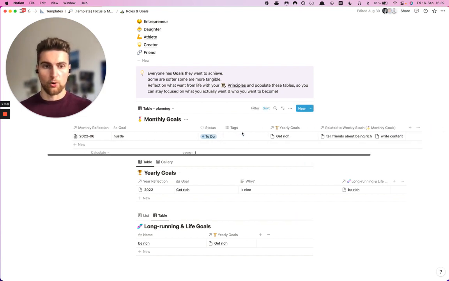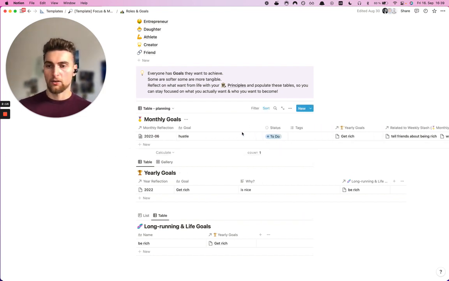And this works by linking lower level goals to higher level goals. One monthly goal links to a yearly goal, and a yearly goal links to a long running or life goal. In the same manner, weekly tasks link to a monthly goal.